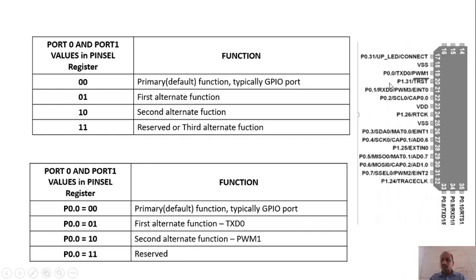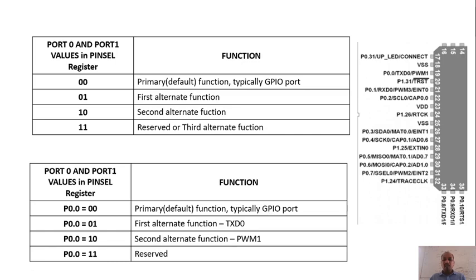So you can see here, the third function is PWM1, right? Now if P0.0 equals 11, in this case it is reserved. Why? Because there are only three functions for pin number 19, right? So this is how, by using the pin select register, whatever value is in the particular port number, my function will be chosen accordingly.